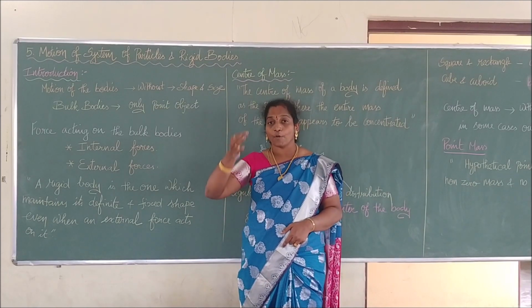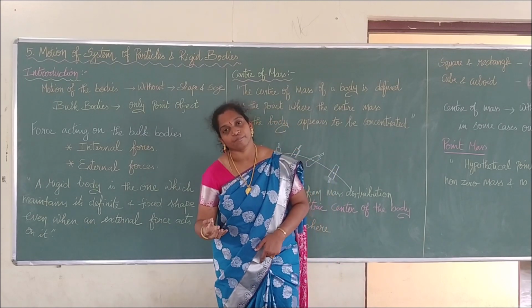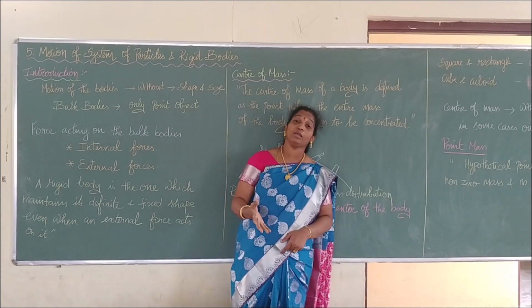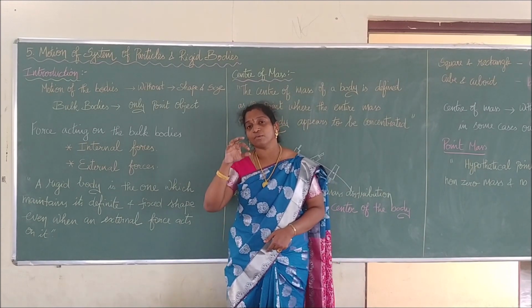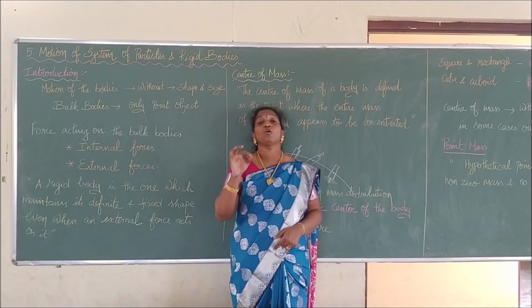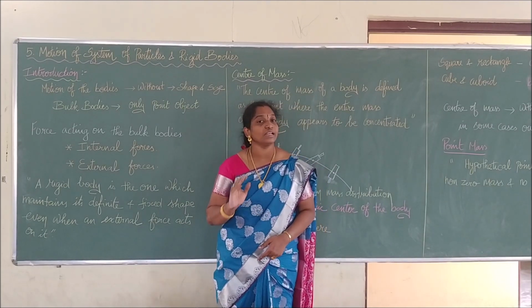So we can say that it is a point where the entire mass of an object is balanced. If I say about any irregular shape, surely there will be one point at which the entire mass of the body will be balanced. We can call that point what? The center of mass.